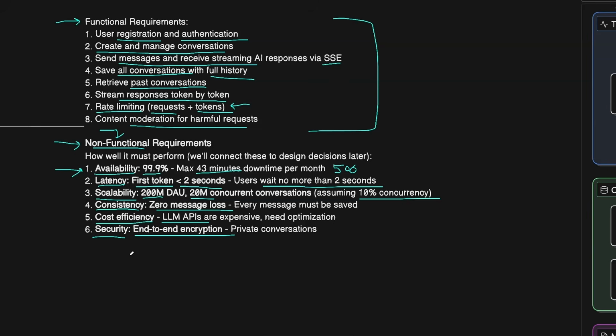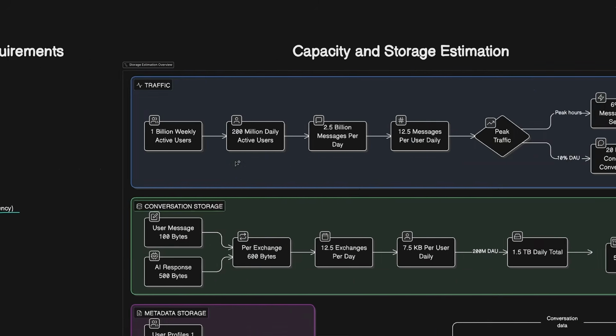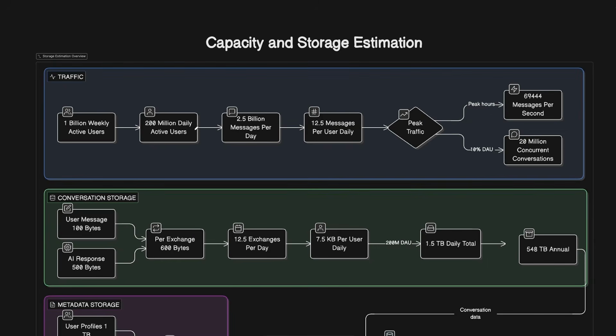Once we set our performance targets, we can run these numbers to see what infrastructure we actually need to build, and we always start by estimating the capacity and storage. This is important because it will also drive the infrastructure decisions later on. So let's start from the traffic side, from the users.